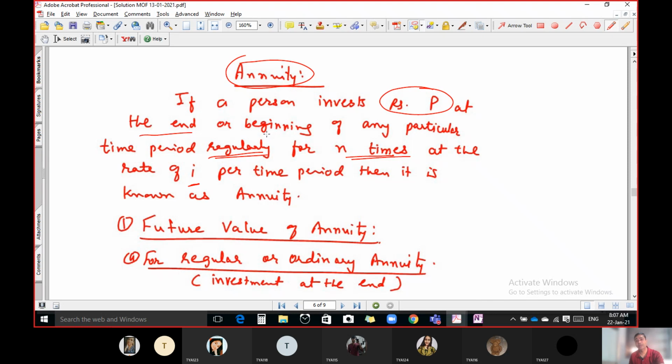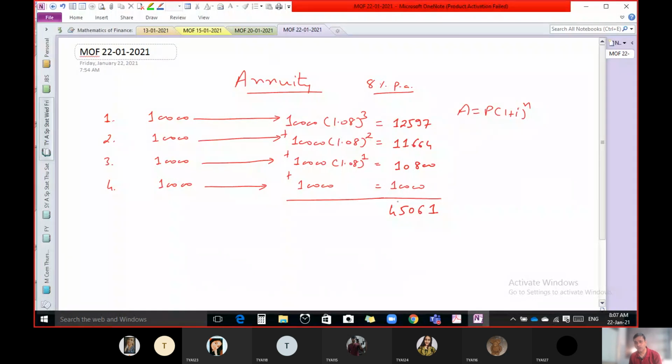If the investment is at the beginning, then what we have to do, we will discuss later on. So if a person invests rupees P at the end of every time period, 4 times, at a rate of interest of 8% per time period, then this concept is known as annuity. Because he wants the total amount in the future, it is known as future value of annuity. So there are 2 points to discuss: one is the present value of annuity and the other is the future value of annuity. The first one is future value of annuity.